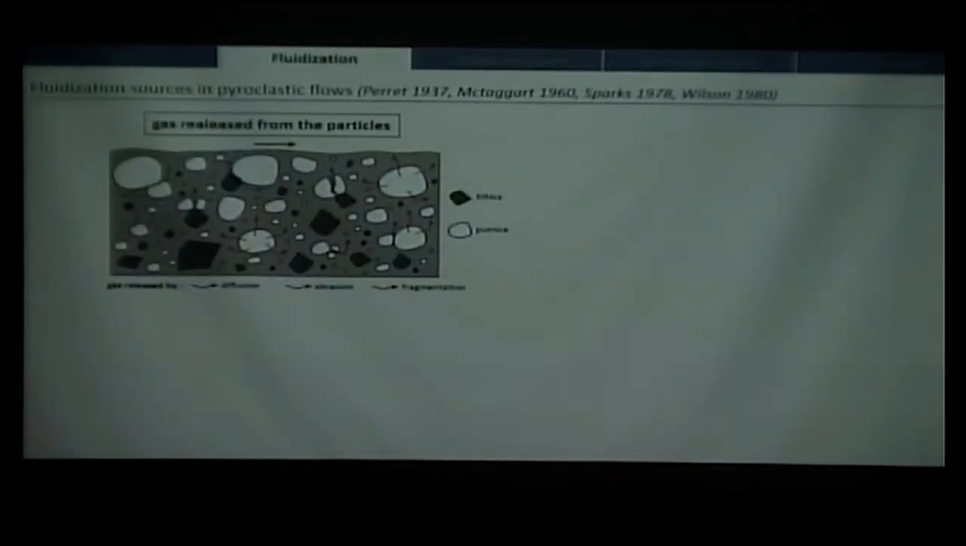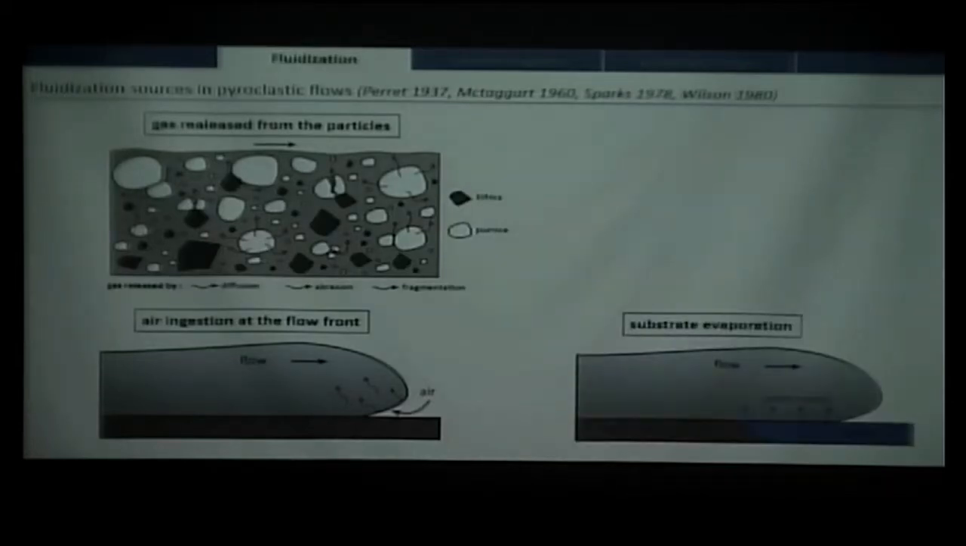And there are several sources for fluidization that are supposed for pyroclastic flows. So the first one I present here is the gas released from the particles. That's the first one that has been described. Okay, the gas which is released by either diffusion, abrasion, or fragmentation. Also, it can be the air that is ingested at the front of the flow. When the flow advances, the air will pass below and be ingested. Also, when the flow propagates over water or over dense vegetation, because it's hot, it can vaporize it and create steam, and the steam, by going up, could potentially fluidize the flow.